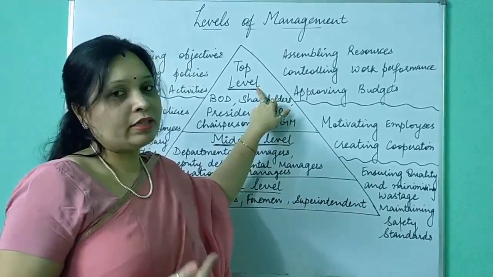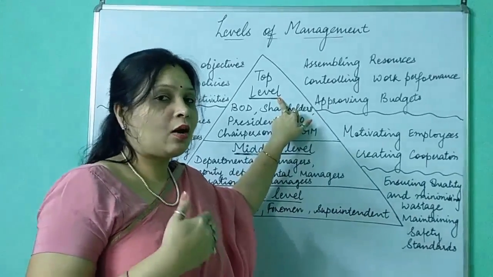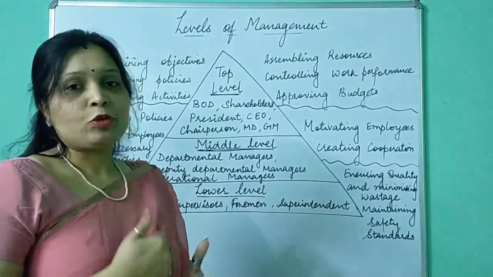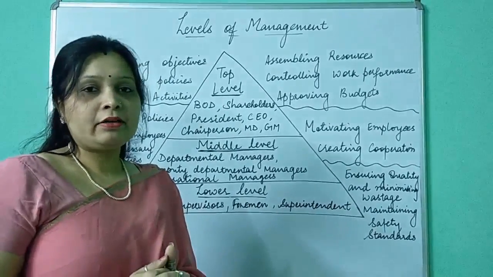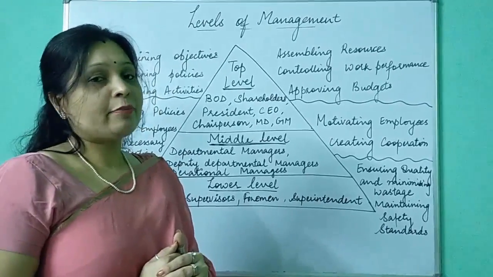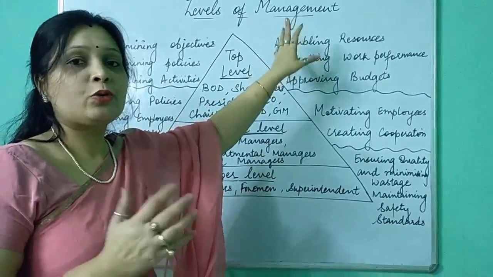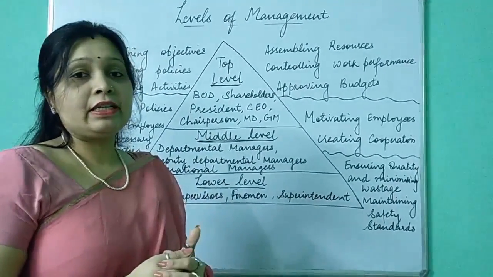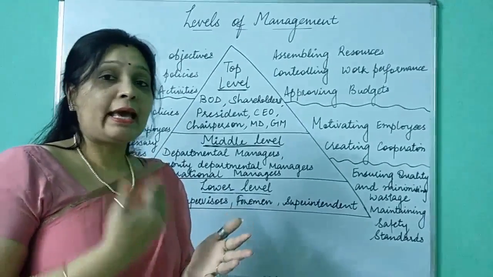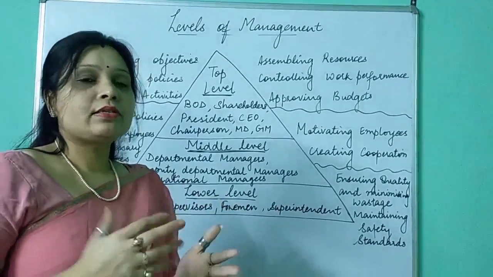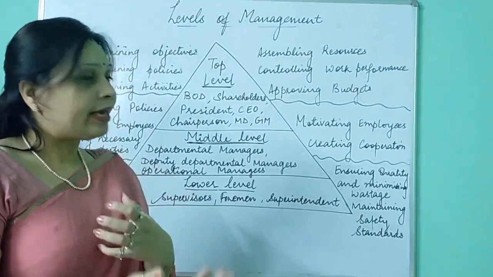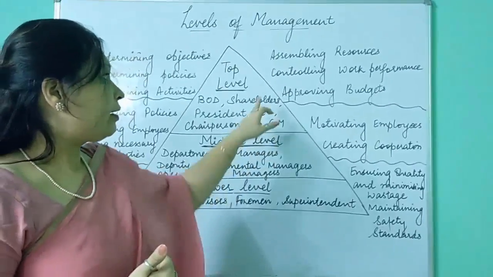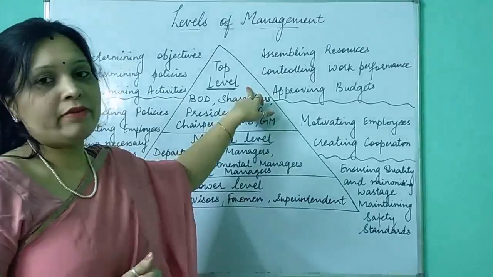Human resource means all the employees of the organization, and material resource means all the other resources like furniture, plant, machinery, building, everything else which we need to achieve our objective. All those resources are assembled, meaning gathered, by top level managers. They see whatever is needed, and the very important resource, which is capital, because all the other resources are managed by capital itself. So from where we will arrange the capital, how it will be arranged, how it will be utilized, all these resources are assembled by top level managers.